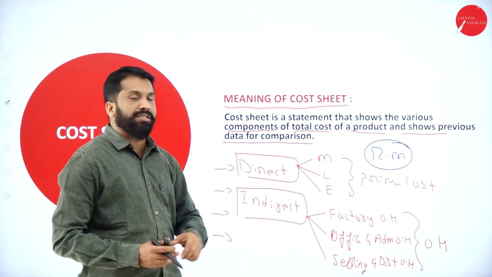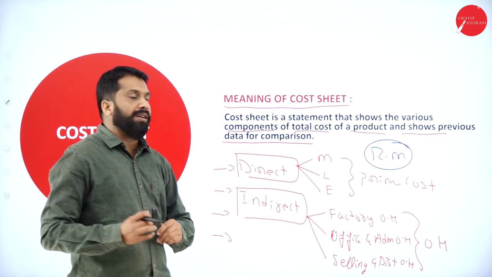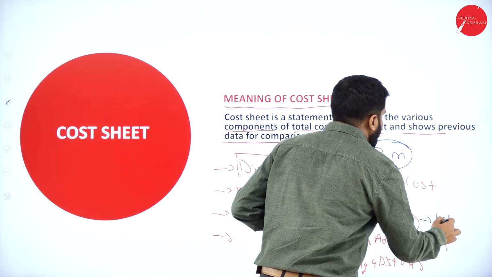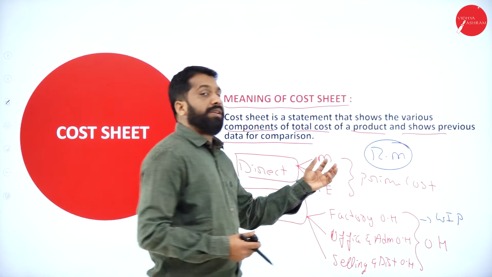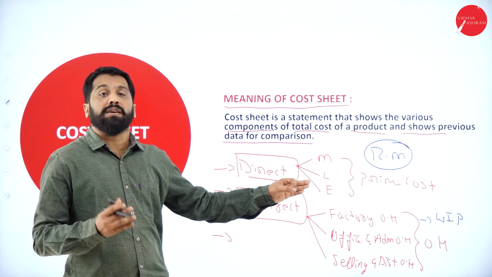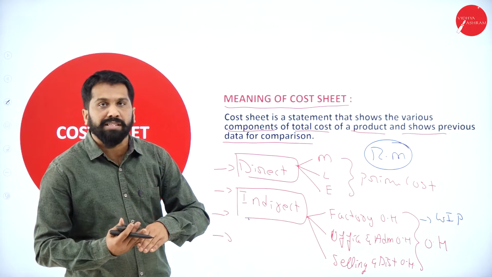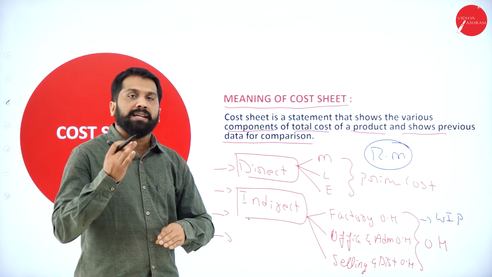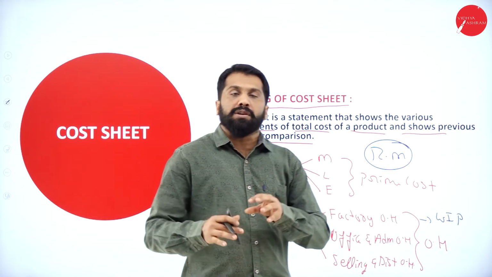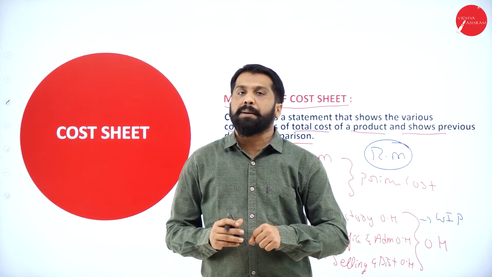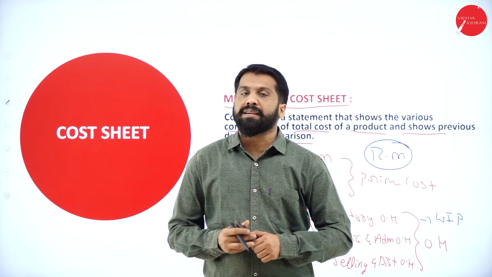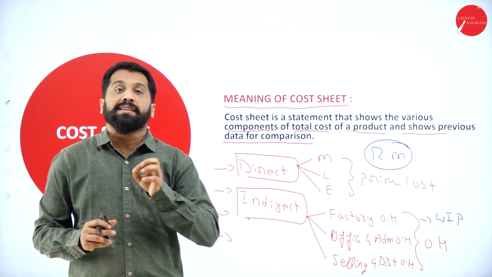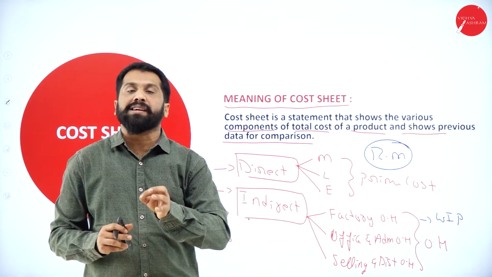Now, in the second stage, we have factory overhead. Under factory, we will not talk about raw material. We talk about work in progress, because the raw material you bought, you have put into production. It is under process. This we call work in progress. Still, it is not completed. Like while traveling somewhere on the road, you will find that there may be some digging work or road construction happening. Then the board will be there: work in progress. Work in progress means they are still working on that. It is not yet completed.